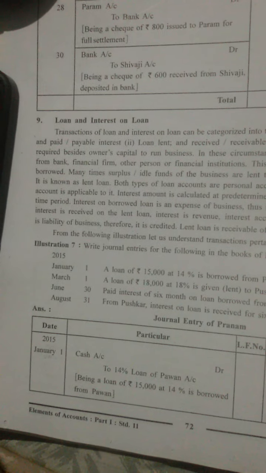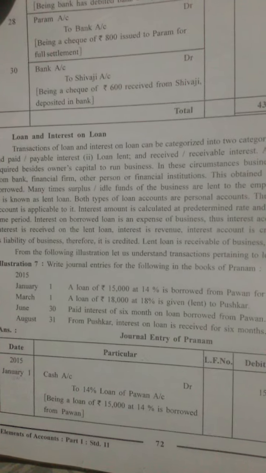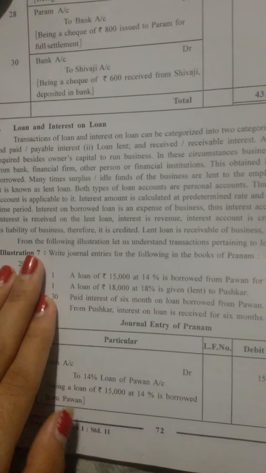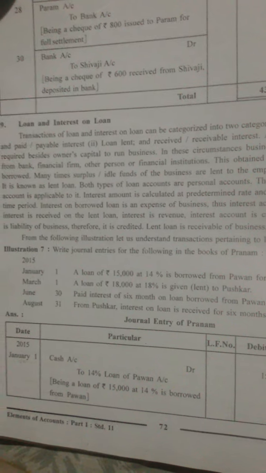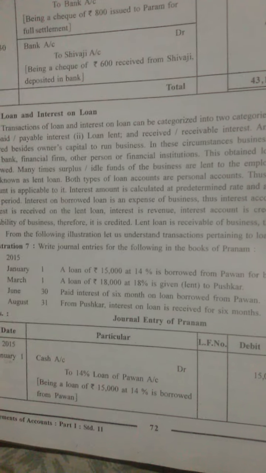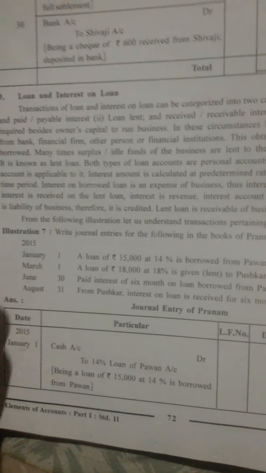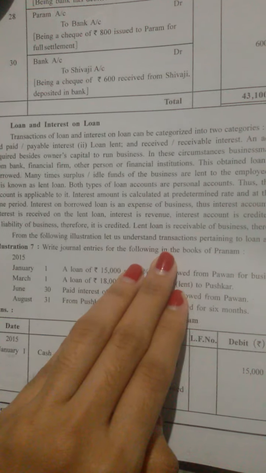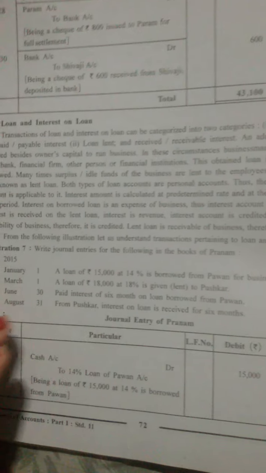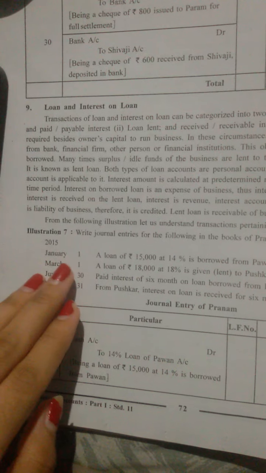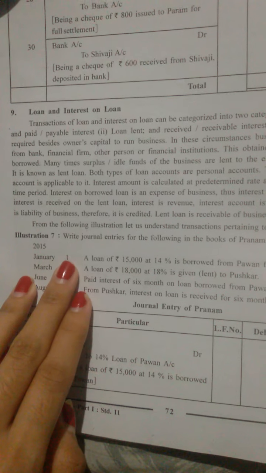So let's see this theory part in a practical form, with the help of an example, which will help you understand the theory part more. The example is: write journal entries for the following in the books of Pranam. It is made in the year 2015.